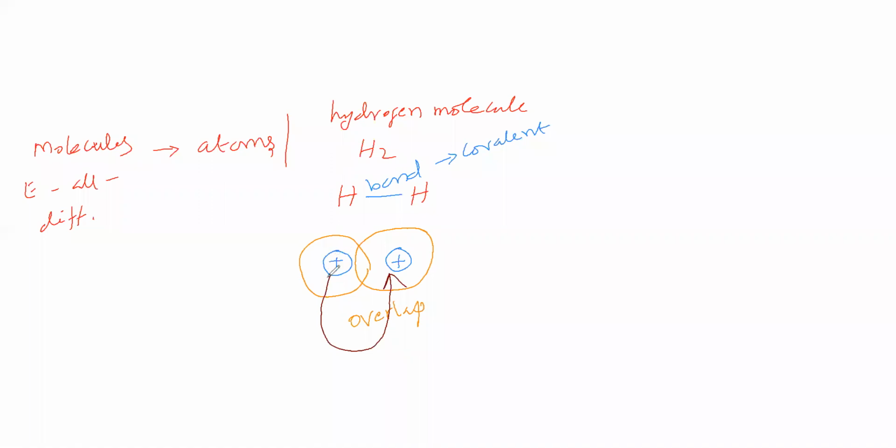This nucleus is attracting that electron cloud, and that is called overlap. That means both their electron clouds are attracted by both nuclei. That is called a bond. In bonding, many types are there.